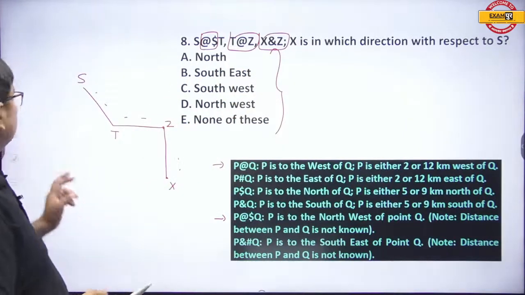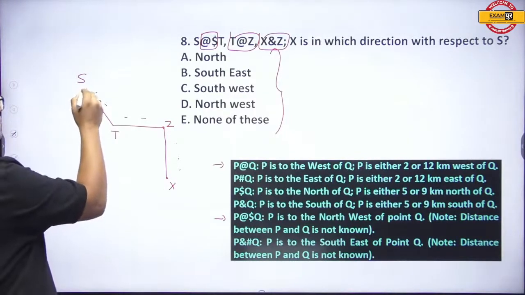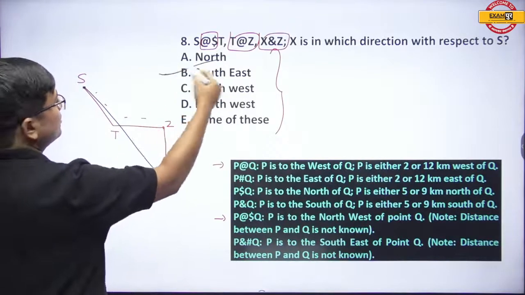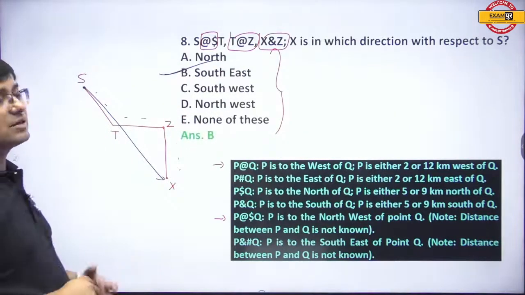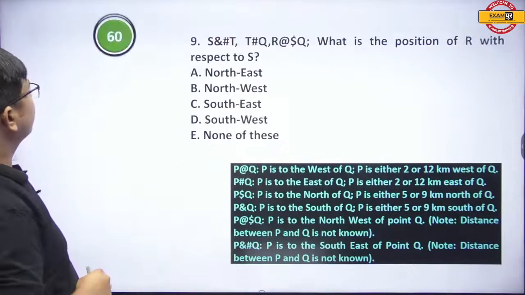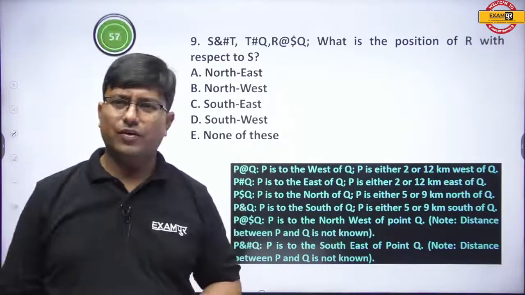And now, in which direction is X with respect to S? With respect to S, X is southeast. The answer is option B, southeast. All right. Next. Solve this one. Similar kind of question. Quickly.